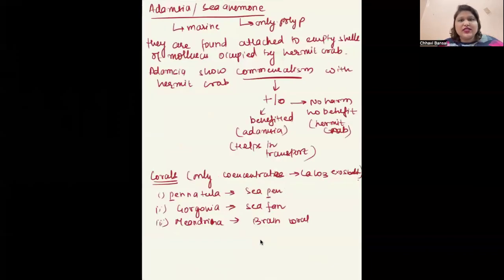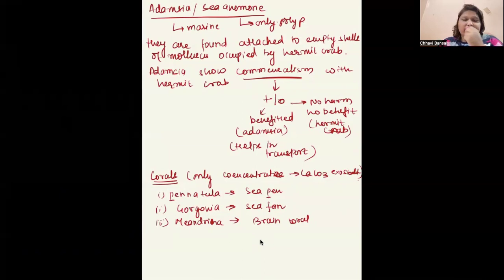Next, Adamsia or sea anemone. It is only polyp form and it is marine, right? They are found attached to the empty shells occupied by the hermit crab. Adamsia shows commensalism. What is commensalism? It is a kind of relationship where one is benefited and the other one is neither harmed nor benefited. Here, Adamsia is getting benefit as the movement of hermit crabs helps in transport, whereas the hermit crab is neither benefited nor harmed. Next and last is corals.